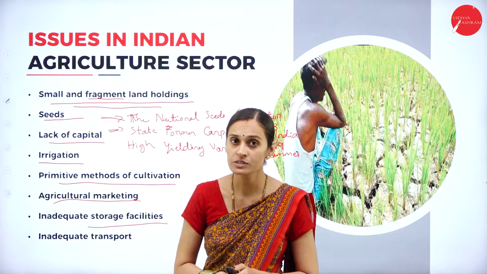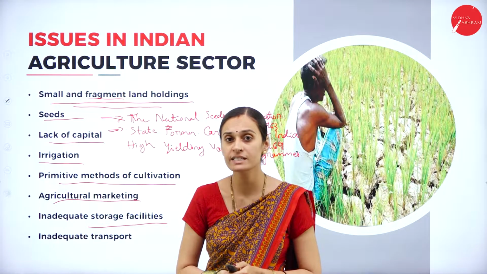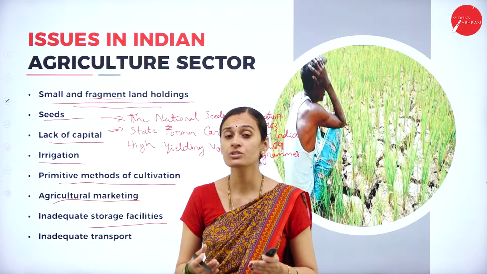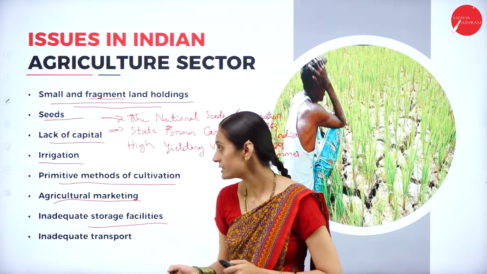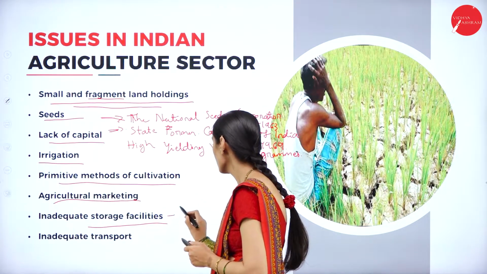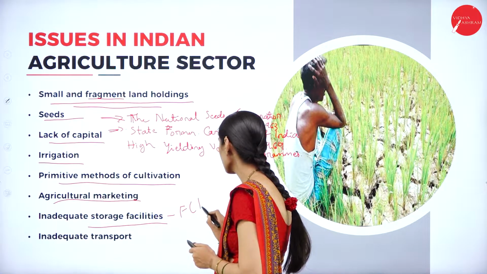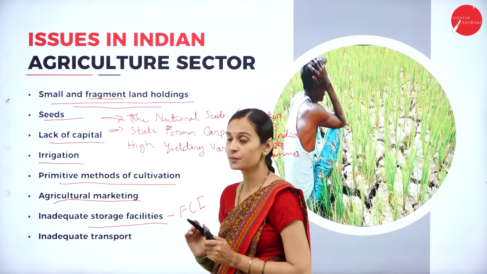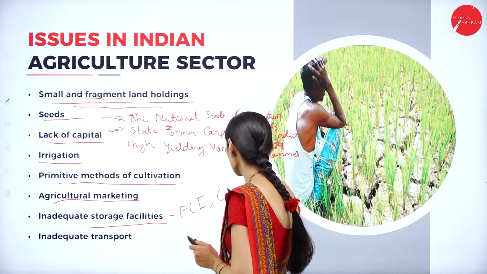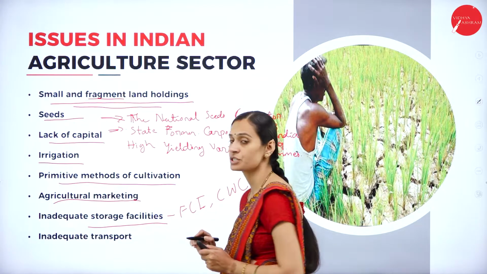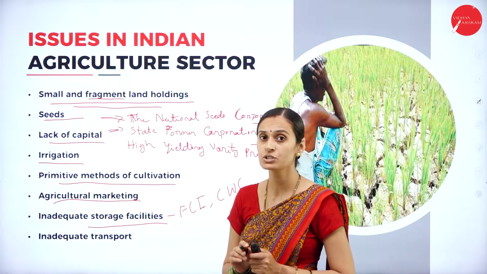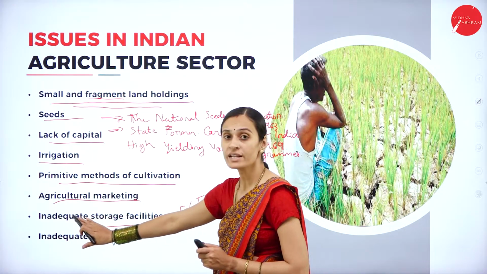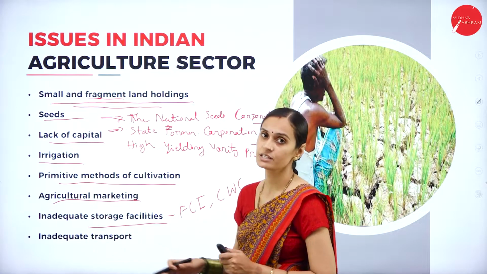Warehousing is considered a storage facility. India established different agencies for this. One is the Food Corporation of India, FCI, and the other is the Central Warehousing Corporation. Two agencies were established to provide warehousing facilities to agriculture products.